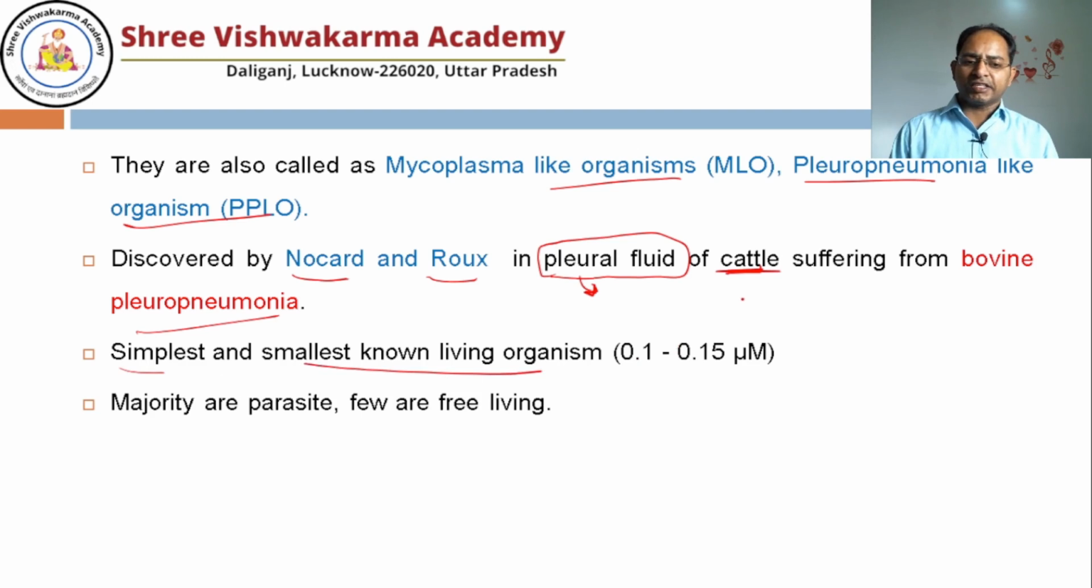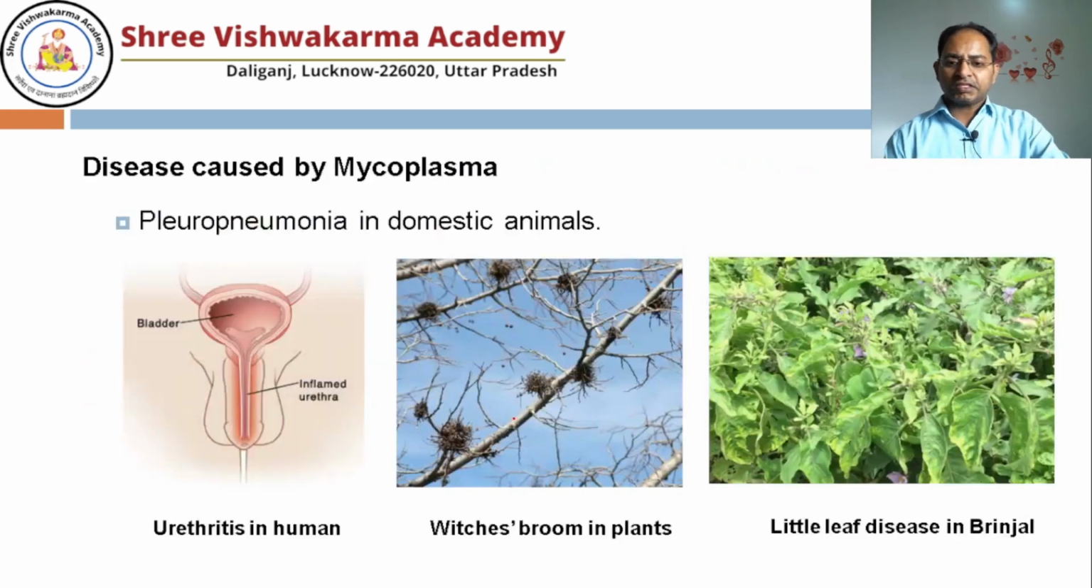I already told you the size of the normal bacteria is 3 to 5 micron, and you can see the size of this mycoplasma is 0.1 to 0.5 micrometer, means much smaller than the normal bacteria, the eubacteria. Majority are parasites, although some are free living also. Let's understand what diseases they are causing. So they cause pleuropneumonia in domestic animals, and in human they cause infection of the urethra. So it is known as urethritis in human.